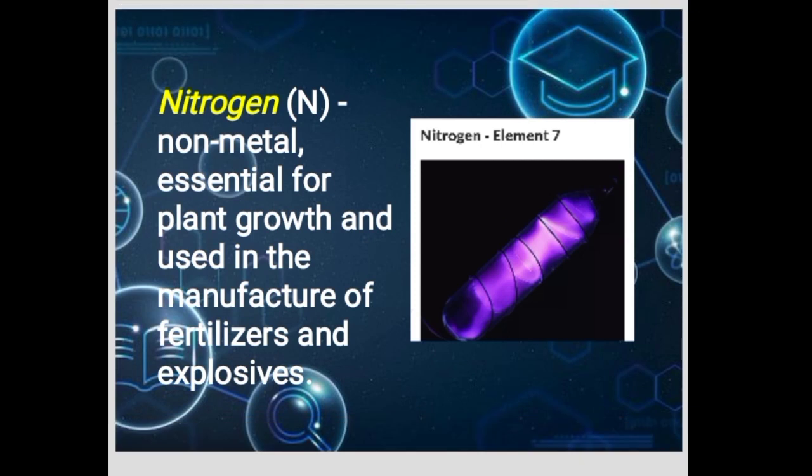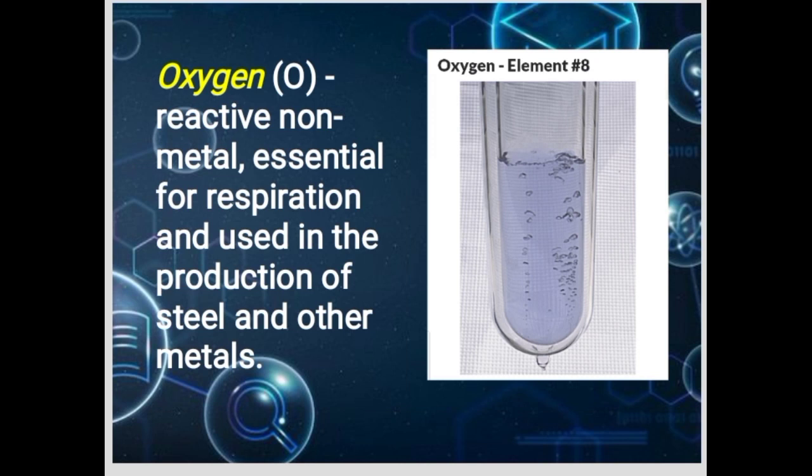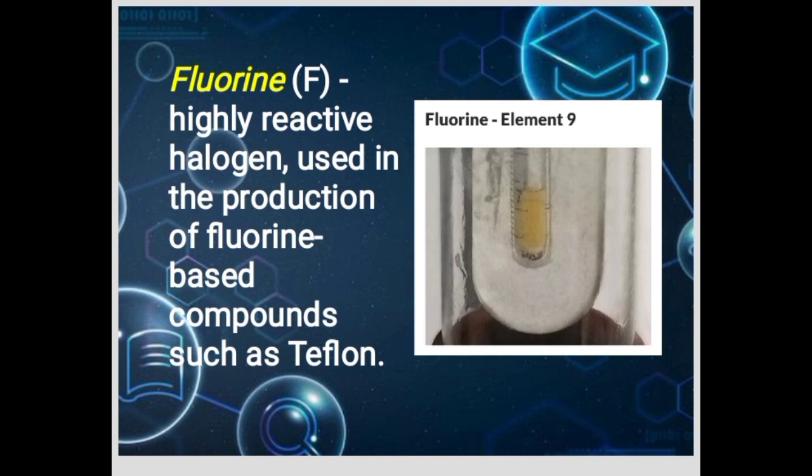Nitrogen, non-metal, essential for plants' growth and used in the manufacture of fertilizer and explosives. Oxygen, reactive non-metal, essential for respiration and used in the production of steel and other metals. Fluorine, highly reactive halogen used in the production of fluorine-based compounds such as Teflon.